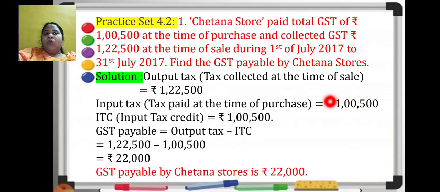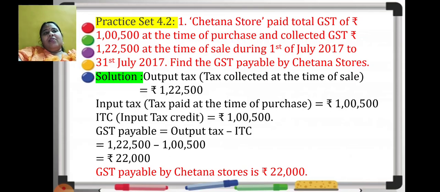How much GST will he pay? Then he will keep the amount that he has paid at the time of purchase and subtract it from here. Whatever is the balance, that will be the GST that he will pay. As I have shown you in the example, they were subtracting and finally at the end in that example they were paying 120 rupees to the government. Same way, this one also, GST payable will be output tax minus ITC. So when I subtract this, the answer is 22,000. I hope this sum is clear. I am again telling you, if you understand the concept that I have explained with the help of that example, practice set sums will be easy. Final answer, GST payable by Chetna Stores is rupees 22,000.